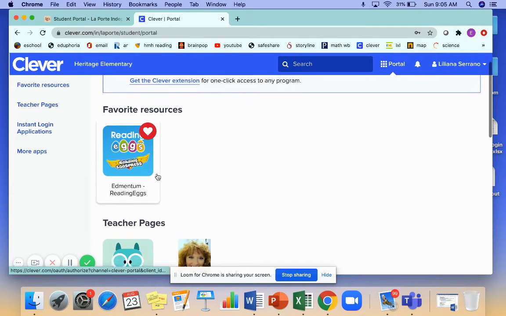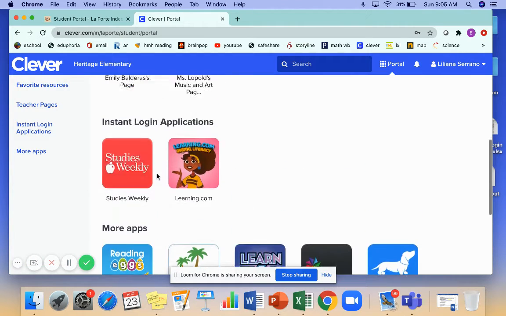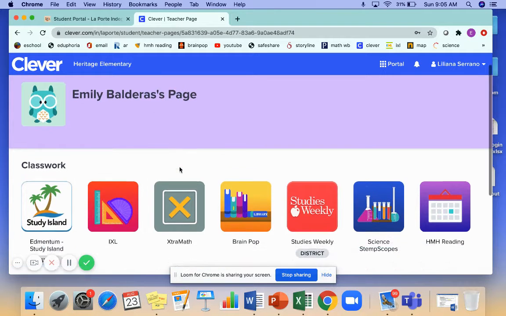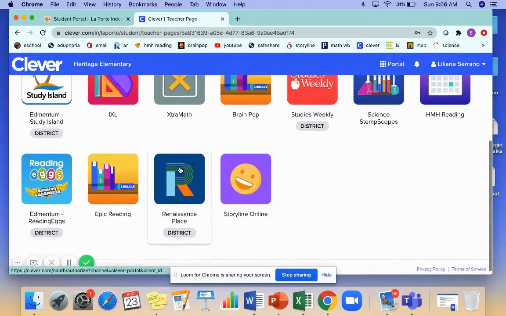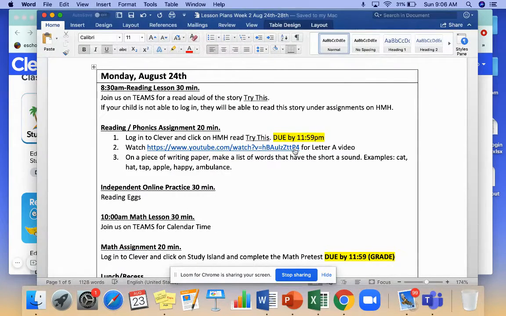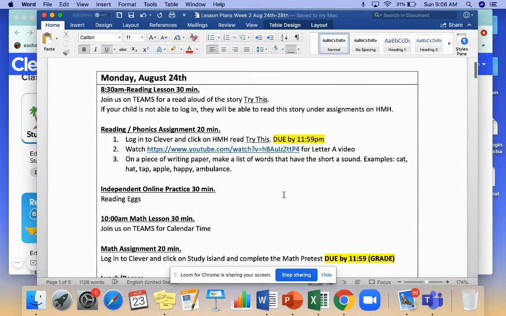Okay, so when you get into Clever, you will not have all of the apps unless you click my page. So make sure that you click Emily Balderas' page. Okay, so once you get in on my page, this is everything you need. So when you look at your lesson plan, which looks like this, the first thing you're going to do is after we meet on Teams, and if you're not able to, it's okay because your work will be on HMH. So after we meet on Teams and we read the story, you're going to go to HMH,